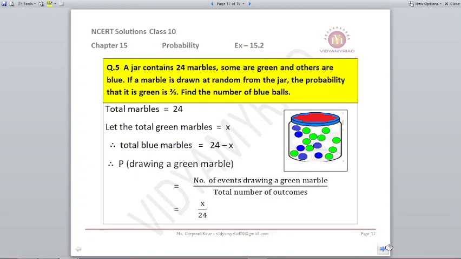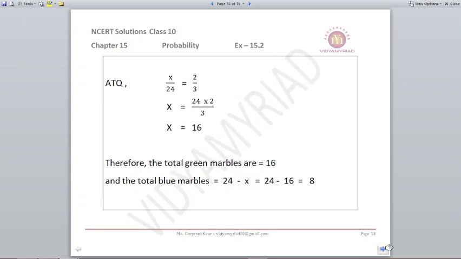Next. A jar contains 24 marbles, some are green and others are blue. If a marble is drawn at random from the jar, the probability that it is green is 2 by 3. Find the number of blue balls. So the total marbles given to us is 24. We are given green marbles, let it be x. Total blue marbles will be 24 minus x. Now if we want to draw a green marble, it will become x upon 24. And according to the question, x upon 24 is equal to 2 upon 3. It's already given in the question.